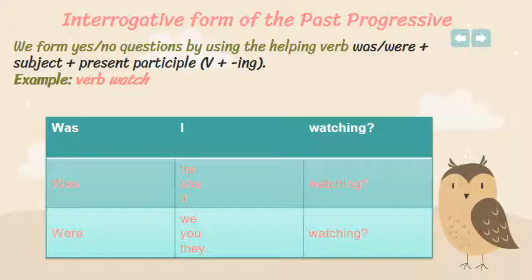Were we watching the birds flying in the sky? Were you watching the tsunami yesterday at night? Were they watching a new movie at the cinema? Okay, so you see, you just start with was or were, then subject, then the verb, and the rest of the sentence. Okay, this is for yes/no questions.